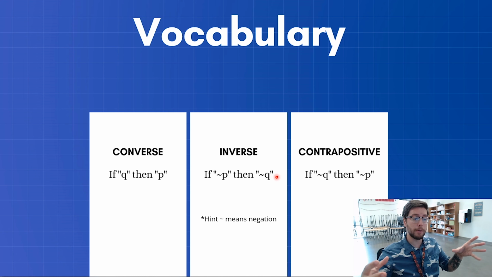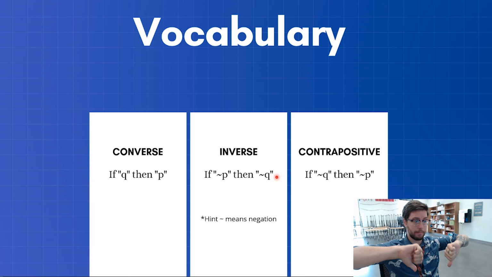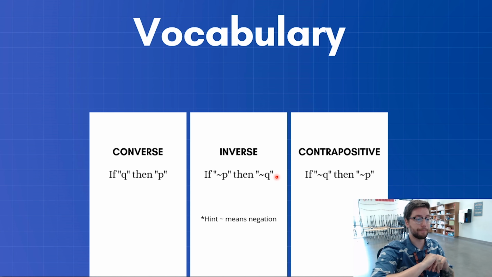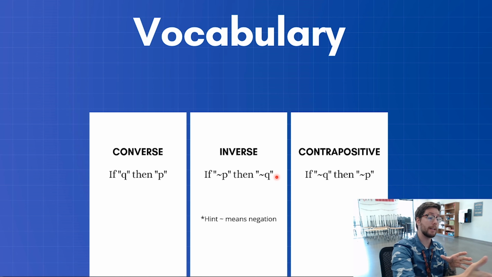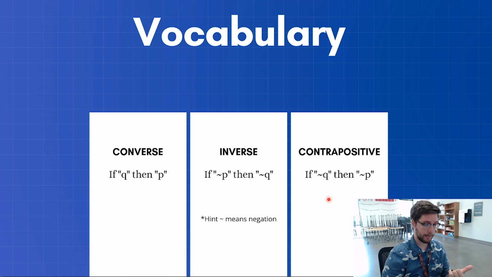It's still in that order, but we say we negate it, right? So we are negating it. We're making it negative, or making it positive if it was negative. Okay. And then contrapositive. Contrapositive is doing both the inverse and the converse together, both of them. You're negating it and you're flipping it. Okay. This is going to make a little bit more sense whenever we get to the next slide.